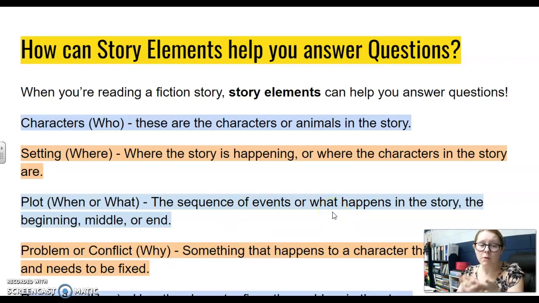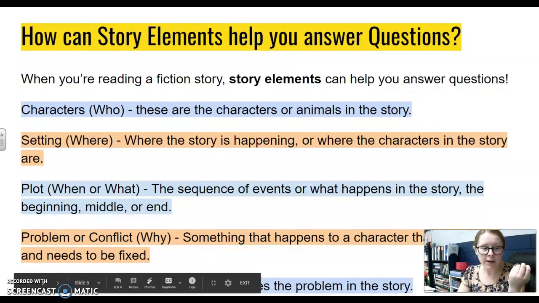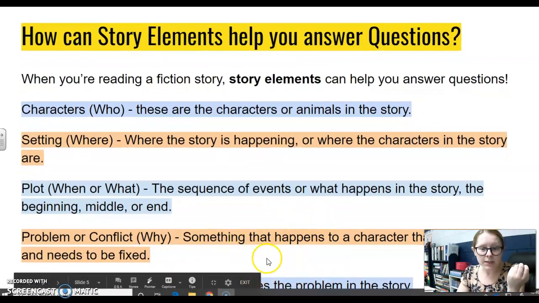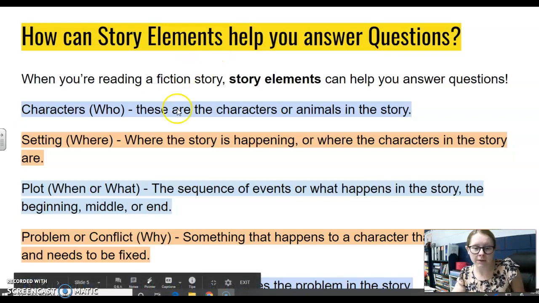The problem or the conflict is something that happens to a character that is not good or it needs to be fixed. So if I spilt something on myself, that might be a problem for me. The resolution, which I don't know if you all can see that. Let me see if I can drag it down. There we go. The resolution says it's how something or how the problem is fixed. So the resolution is how the problem is fixed. So if I spill something, I can go get a paper towel. That's how my resolution can happen. I can fix the problem.